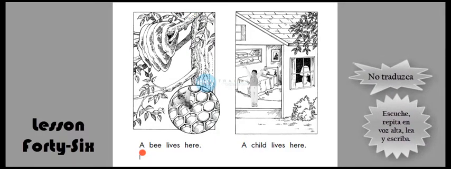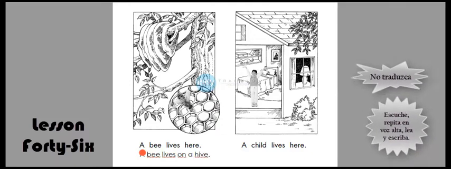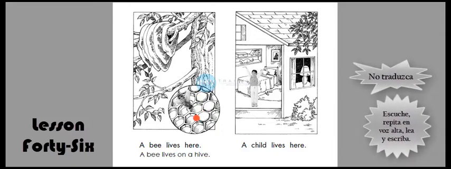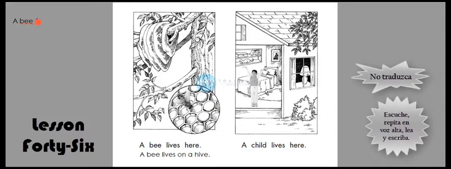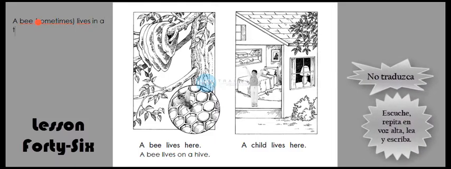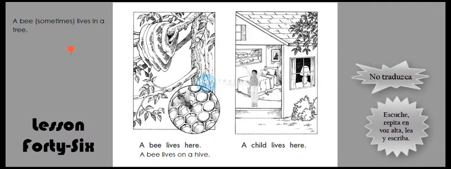So I can say that a bee lives on a hive. This is a hive. Or maybe I can also say that a bee sometimes lives in a tree. A bee lives in a tree. This is a tree.